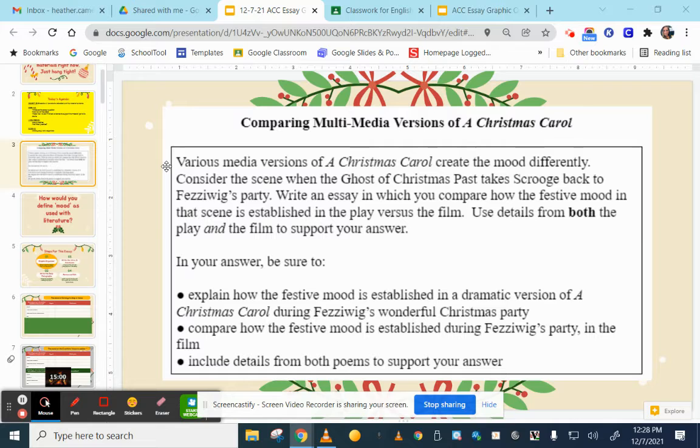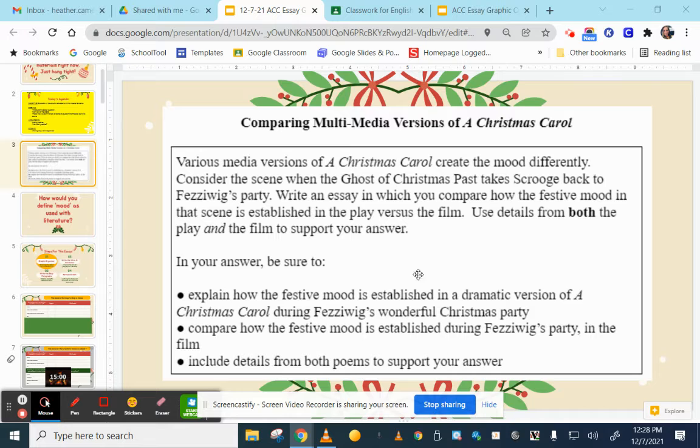It says, various media versions of A Christmas Carol create the mood differently. Consider the scene when the ghost of Christmas past takes Scrooge back to Fezziwig's party. Write an essay in which you compare how the festive mood in that scene is established in the play versus the film. Use details from both the play and the film to support your answer.